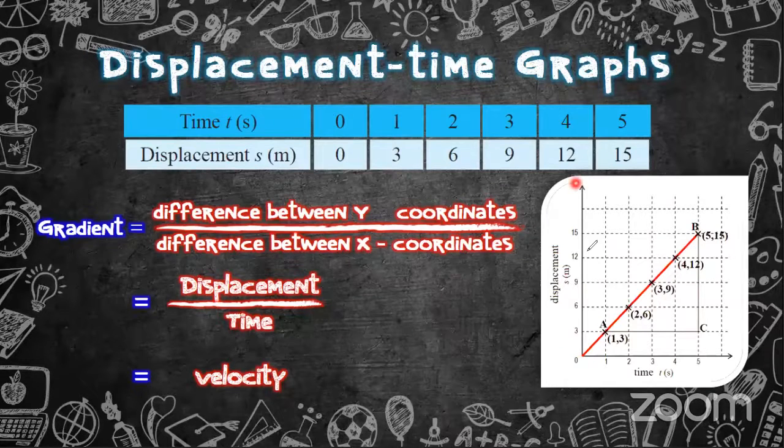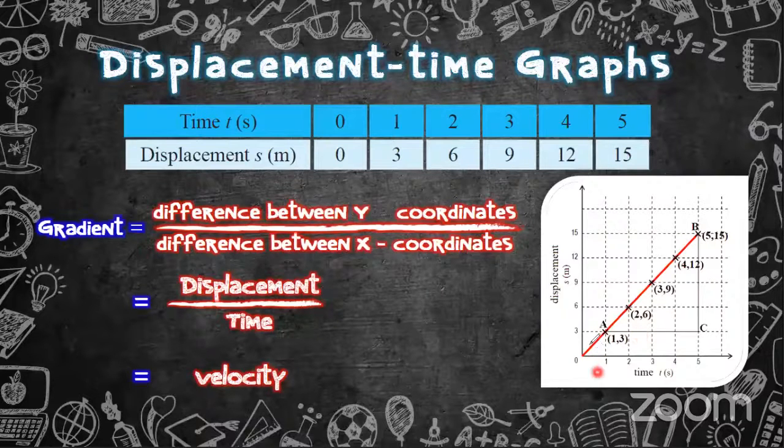Here the x-axis is named time, and the y-axis is named displacement, right? When they ask you to draw a displacement time graph, it is very important to name the axes correctly. If you can't name the axes correctly, no marks will be given, right? So here, using this table, they have drawn the displacement time graph.